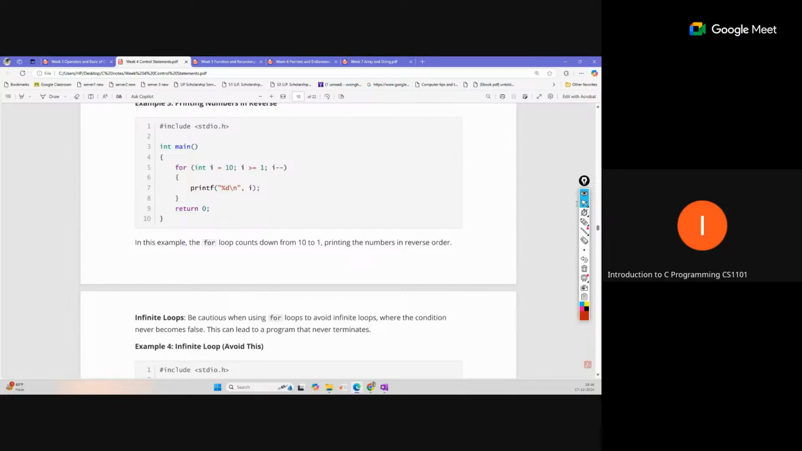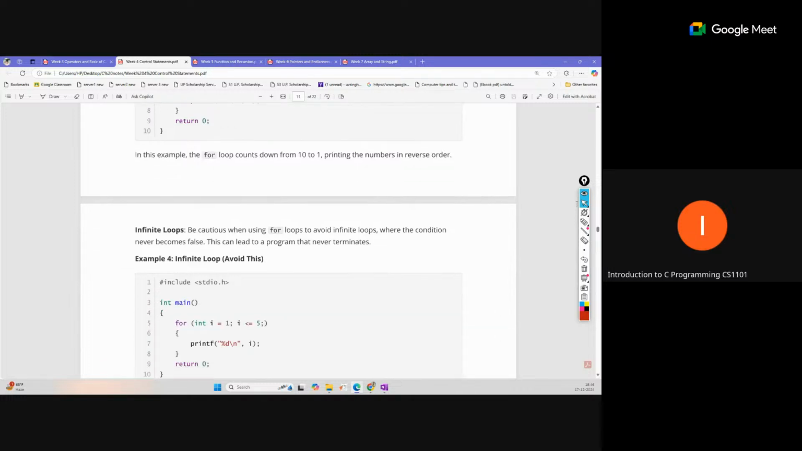We can also run it in the reverse way. Like we are starting from 10 and the break condition is greater than or equal to 1. Every time we are decreasing this. Okay, so this is just a reverse loop.